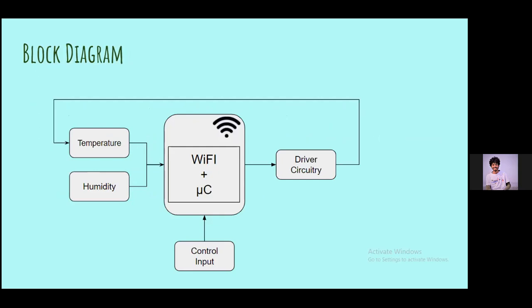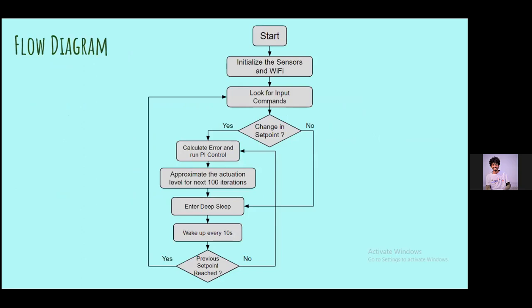This is the block diagram of the system, and we will further elaborate on the workings in the flowchart, which my teammate will do. So in the flow diagram, we can see that it first initializes the sensors, the temperature and the humidity sensor. Next, whenever it gets started, it looks for input commands from the app or from Alexa, which will be integrated in it. Then it looks for a change in set point. Let's say I have set the temperature to 20 degrees or something like that. So it will look for that change in set point.